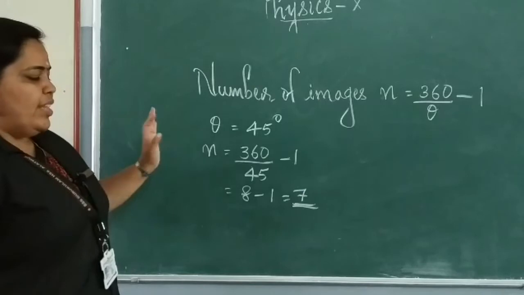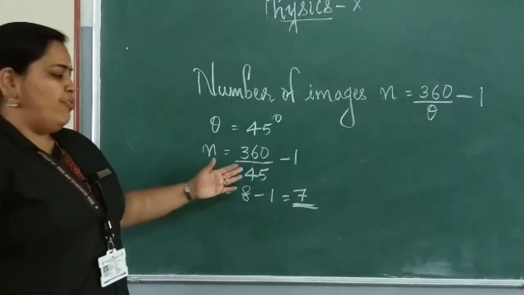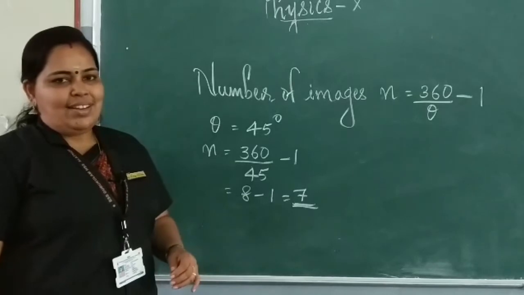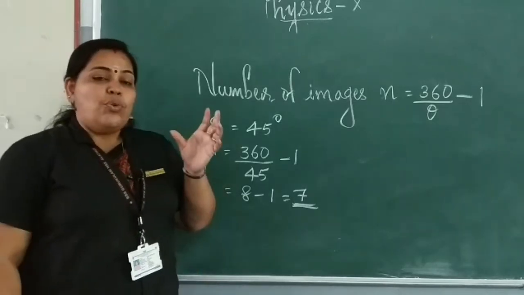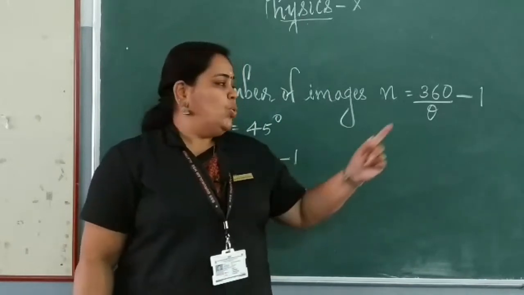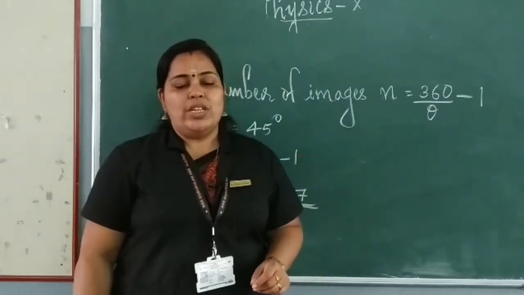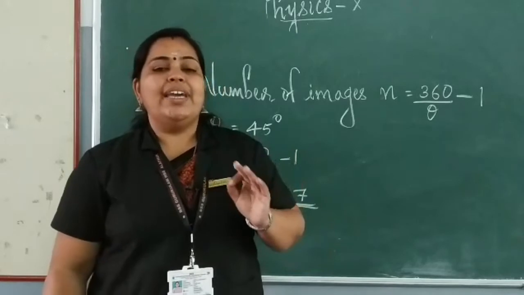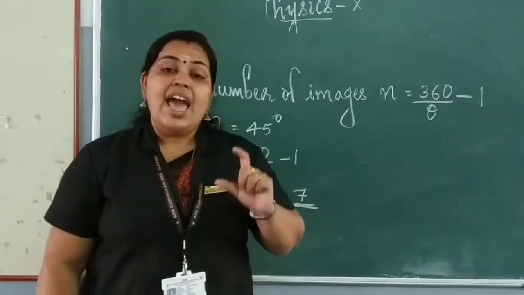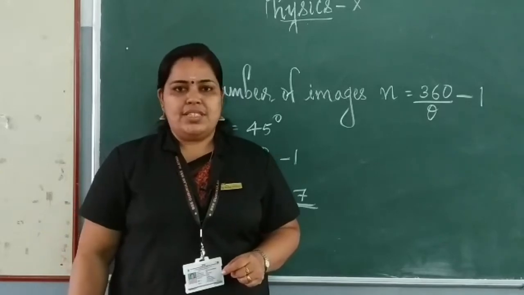So when the mirrors are kept at an angle of 45 degree, the number of images formed is 7. So you have to find out the number of images using the formula n is equal to 360 by theta minus 1, where theta is the angle between the mirrors.